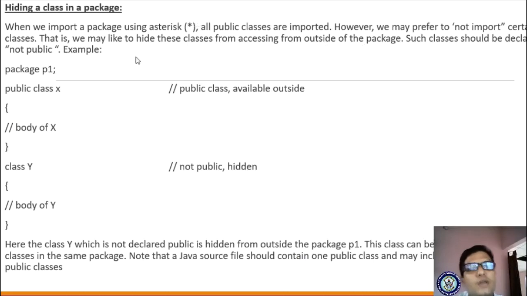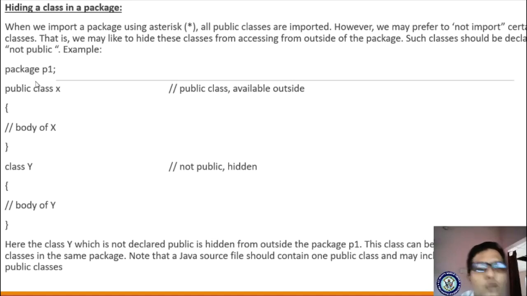If you give an asterisk while importing, then what happens? It will import all the public classes, but it does not import certain classes. Those classes are the ones not declared as public. Okay, so this is the way you are hiding your classes in a package. This question is asked, so that is why I am defining it.